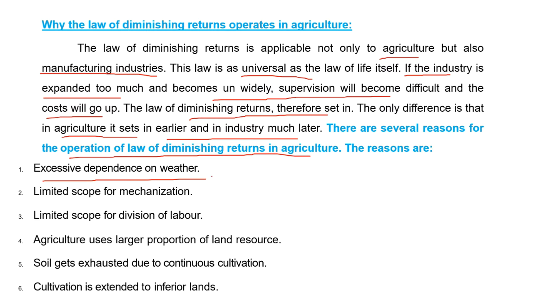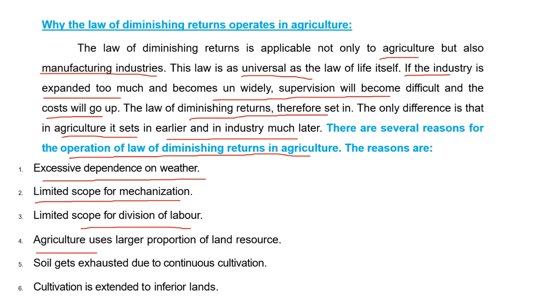There is limited scope for mechanization, due to insufficient capital and illiteracy of the farmers. There is also limited scope for division of labor, whereas lands are small in size, so most of the farmers are small or marginal farmers.